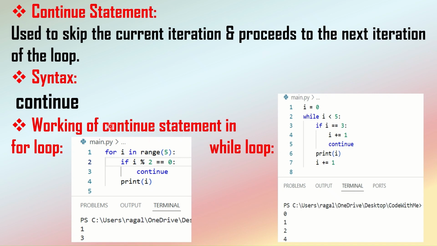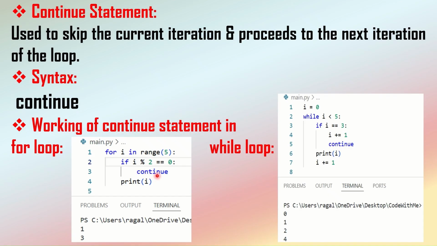Now let's see the working of the continue statement in the for loop. Here I have taken the same example so that it's easy for you to understand. I have taken the for loop to iterate over the range of 5 numbers, and inside the for loop I was checking whether i divided by 2 equals 0. If this condition is satisfied, I want to skip this iteration.